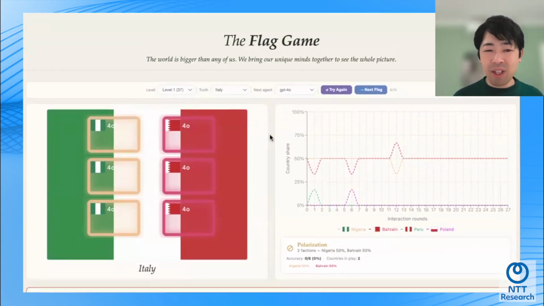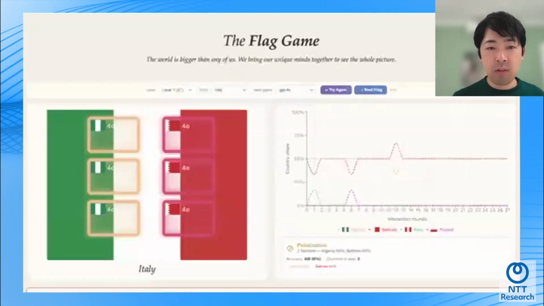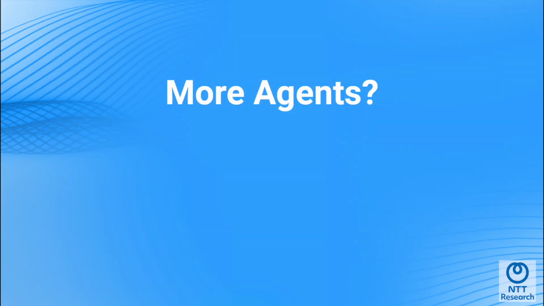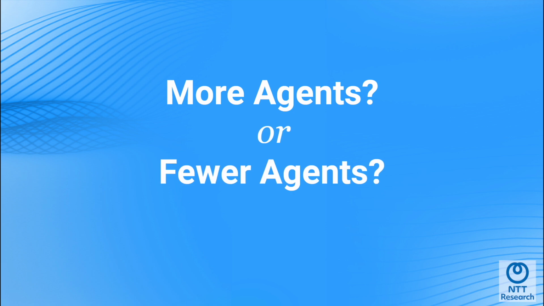This setup is already a fun game. I myself got really addicted playing this game, but we can also study it in a quantitative fashion. To make it more scientific, or physics-like, we can ask a series of questions. Is more agents always better? Actually, there is a sweet spot.